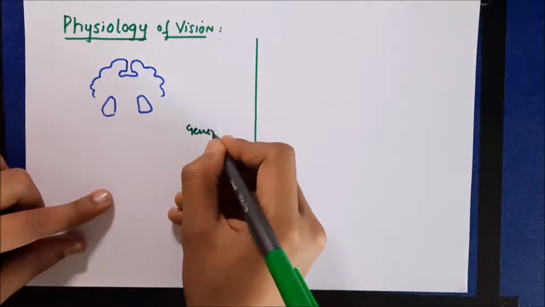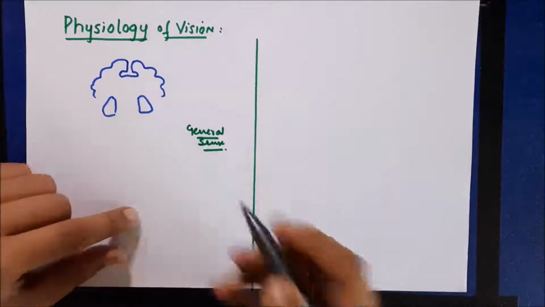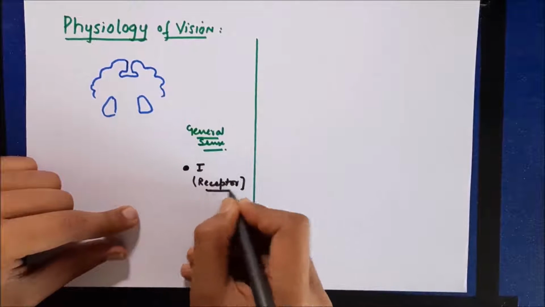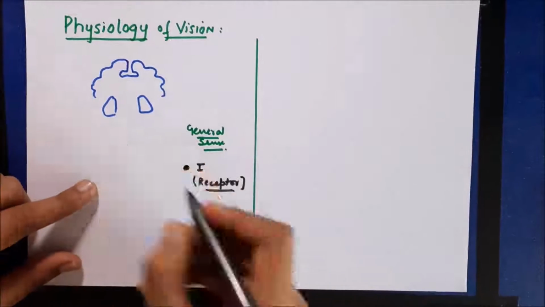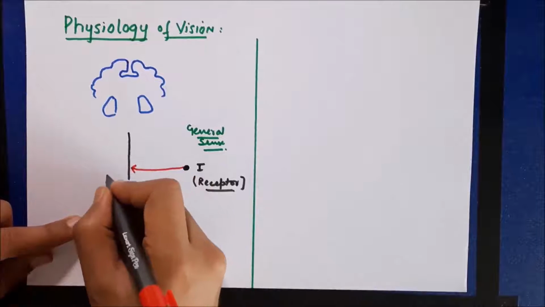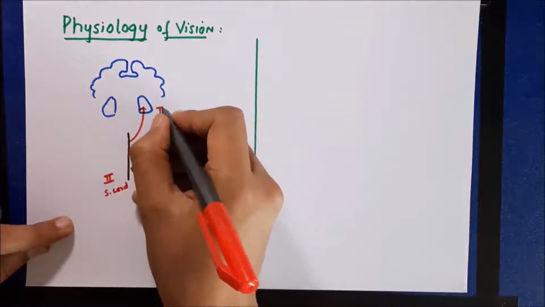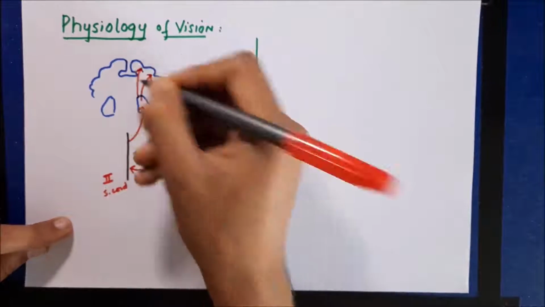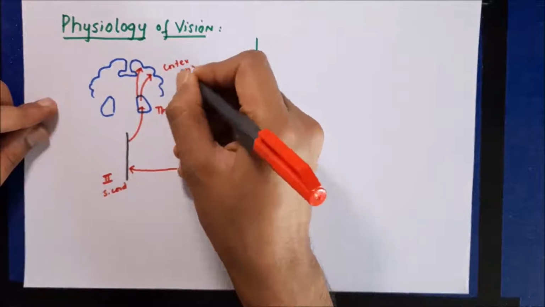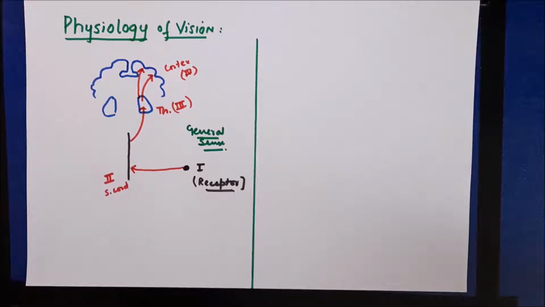Now, whenever we talk about senses, first let us see something general about the general senses. Whenever we talk about general senses, there are four control points. The first control point is the receptor. These control points are how the flow of information occurs. From receptor, the flow of information occurs to the spinal cord. So spinal cord is the second control point. From spinal cord, information goes to the thalamus, and from thalamus it goes to various areas of the cerebral cortex. So thalamus is the third control point and cortex is the fourth control point. But this is in case of general senses.